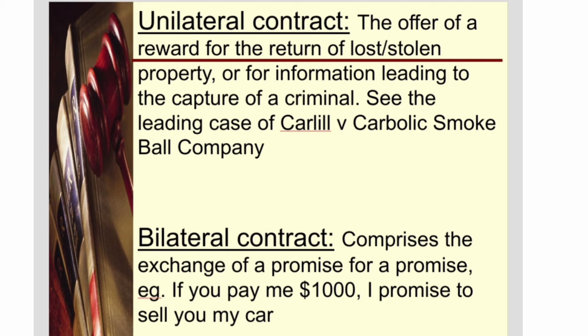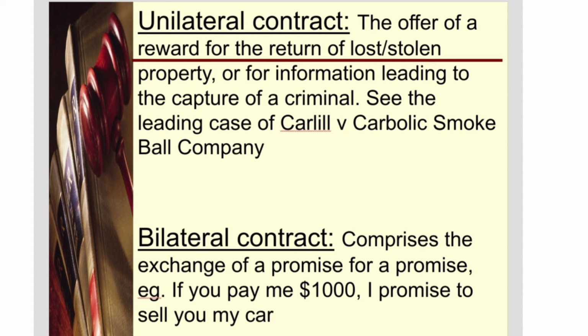That is, even though generally newspaper advertisements and other sorts of advertisements are usually considered to be invitations to treat and not as offers, in this particular case, since the company had done everything they could on their part, that is, they had even deposited the required amount of money in the bank account for let's say about 10 people that they were expecting to fall sick despite the fact that they had taken the smoke ball. So this was all that they could do on their part, which is why this particular advertisement counts as an offer and not as an invitation to treat.